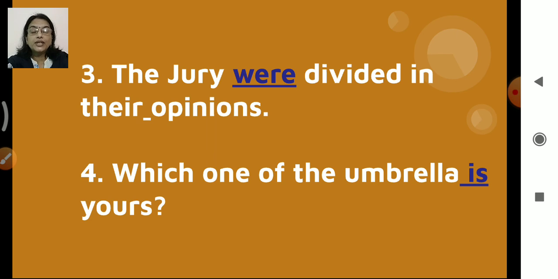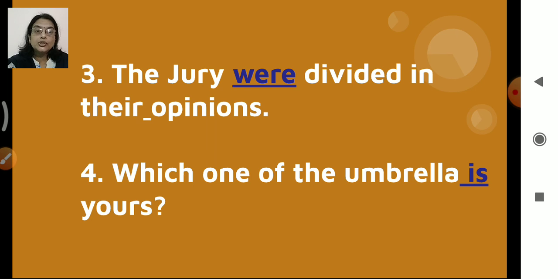So because of this, are we taking them as individuals or as a group? Here we are considering their opinion, each and every one. That is why we have "the jury were divided in their opinions". Why not "was" here and why "were"?